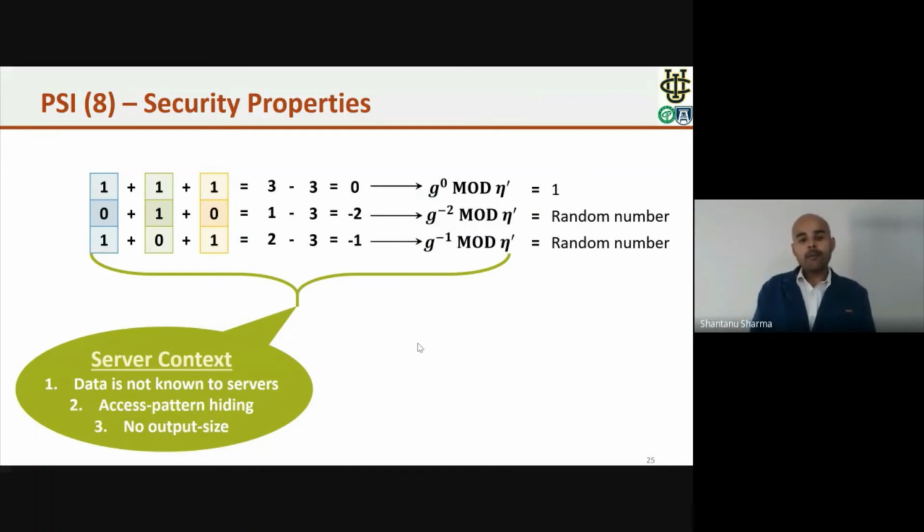The entire operation happens over all the bit vectors, so depending upon common or non-common items, the server cannot understand anything from the access pattern. And finally, the output size attack. Whatever vector we get, of size n or k, or here in this example 3, we return the same size of vector. So based on the output size, the server cannot learn anything about the intersection.